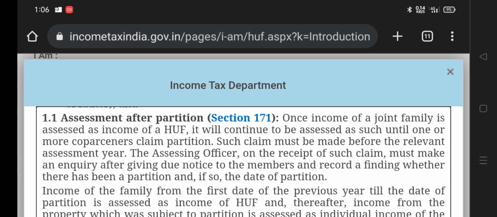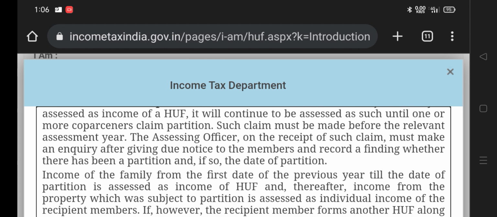Assessment after partition. Once the income of the joint family is assessed as the income of the HUF, it will continue to be assessed as such until one or more co-partners claim partition. And there's a relevant assessment here. Once a property is partitioned, the HUF comes to an end and the HUF is broken down. If the property is divided between the members as co-partitioners, then the relevant HUF has been stopped and it breaks down into different HUFs.